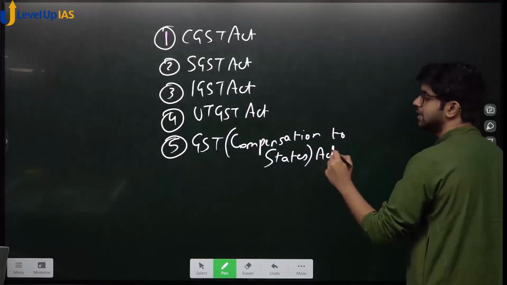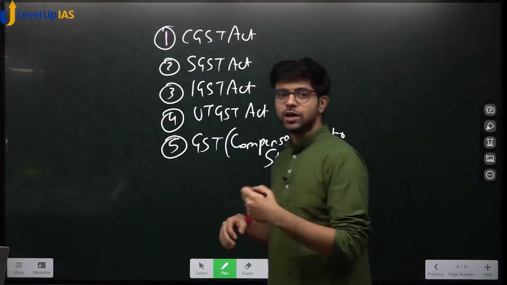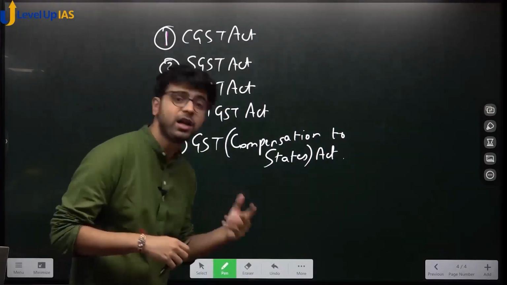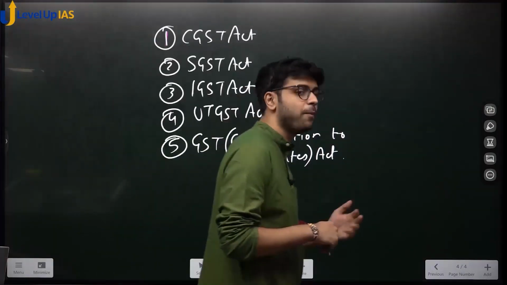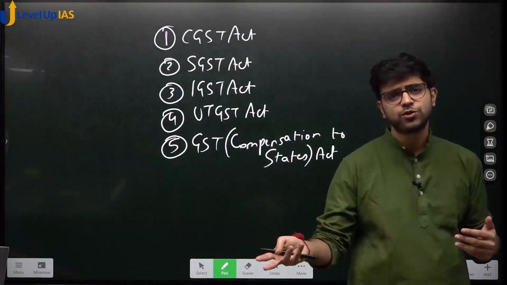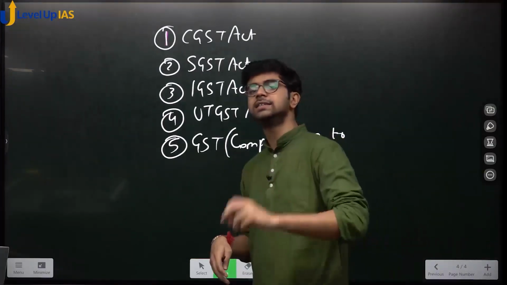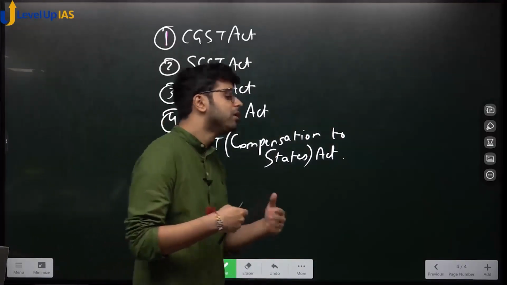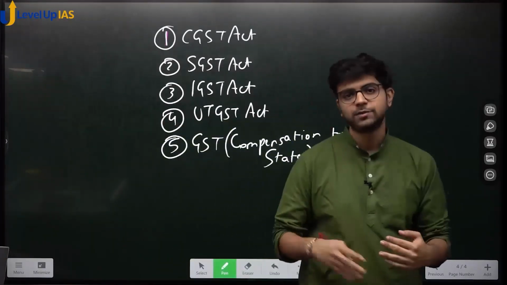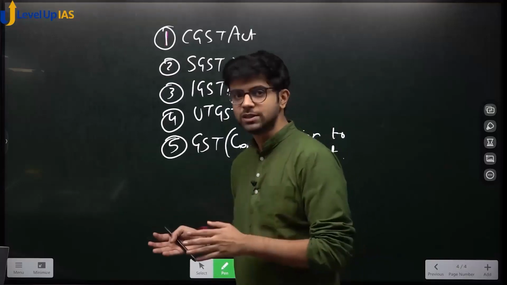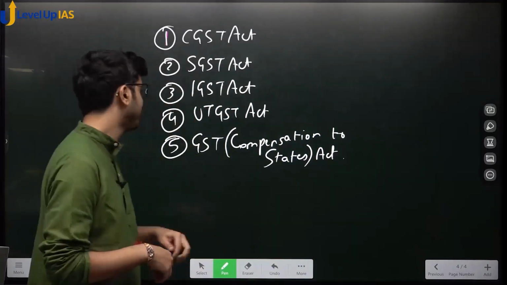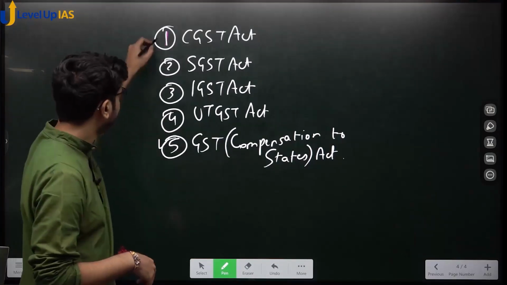Do you know this act? Do you know the concept of compensation to states? We spoke about revenue neutral rate. We spoke about 14% compensation that has to be given. How is compensation given? By charging cess on 28% goods, we will give compensation. Now talks are on to extend it by 5 more years. 2017 to 2022 is the 5-year period, plus 2022 to 2027 would be the next 5 years. So this act we understood. What about the other acts?